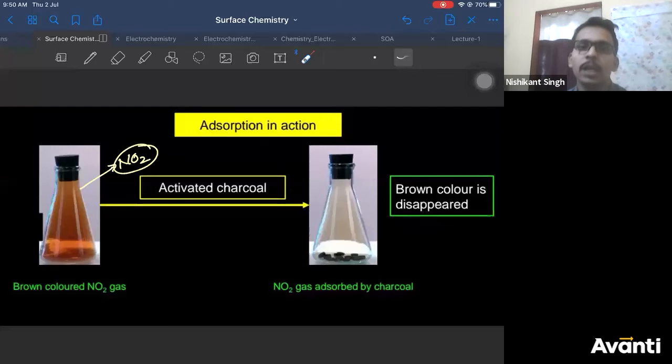Very good, Sanjana. Alveoli, right? It is basically alveoli, correct? So alveoli adsorb your O2 gas. That's also an example of adsorption you can take. I hope that is clear. Hemoglobin adsorbs O2, right? You can take that example also. Let's move ahead.